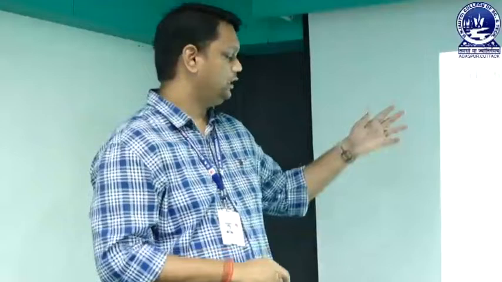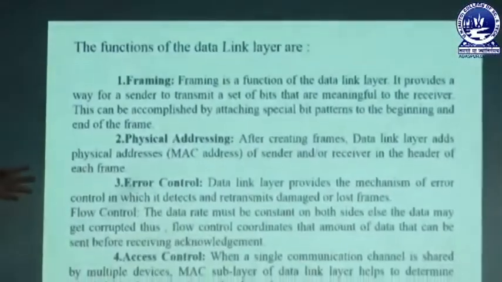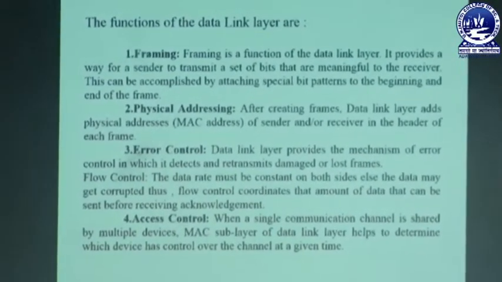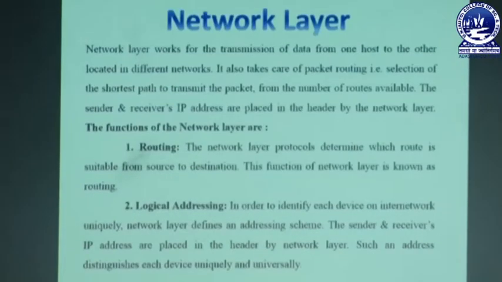That means every communication channel is responsible for its respective errors, and in the channel that has the errors, only there can we rectify them. So these are the four functions of data link layer: framing, physical addressing, error control and access control.